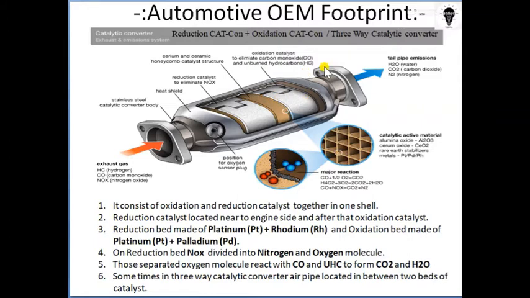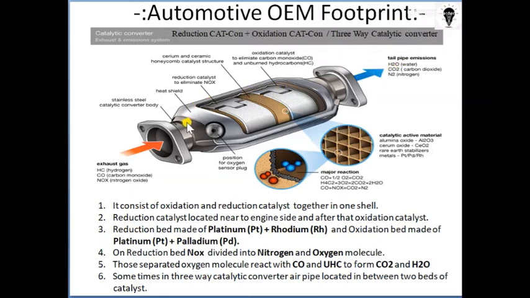So here is another flange provided to connect it to the further exhaust system, and here is another flange. This flange is connected to the exhaust manifold, and this flange is connected to the silencer or muffler. So after that, the treated exhaust is forwarded to the muffler for noise reduction.